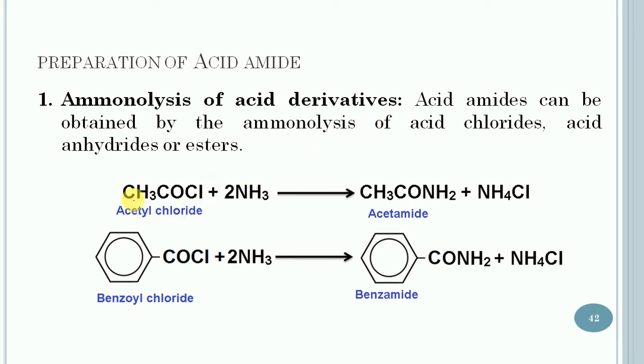In the first example, acetyl chloride is treated with ammonia and it will change into acetamide. Ammonium chloride is the side product. In the second case, benzoyl chloride is treated with ammonia and it will be converted into benzamide. Ammonium chloride is the side product. So it is the ammonolysis of acid derivatives.